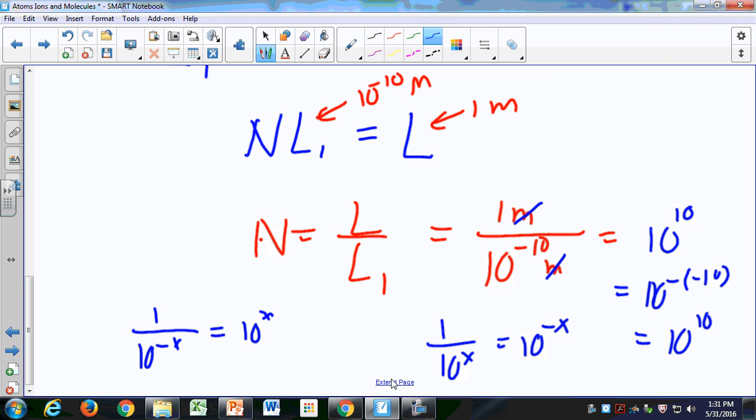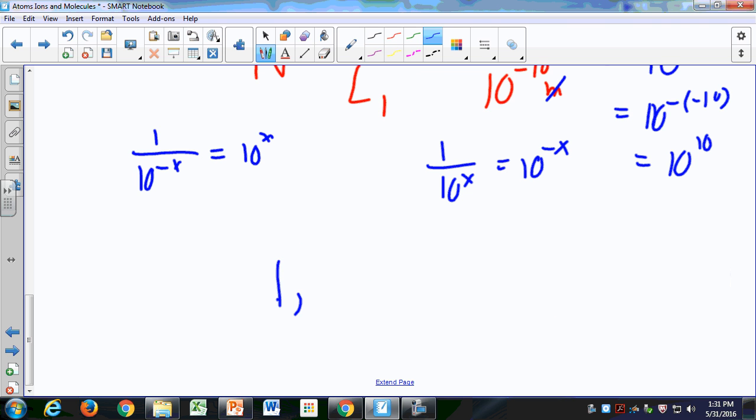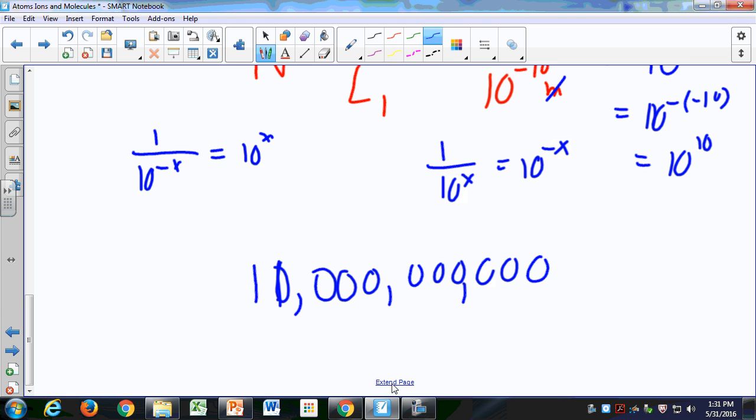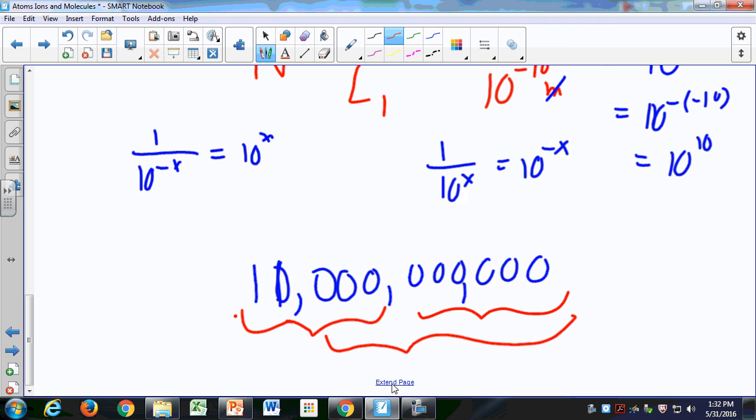So what is 10 to the 10? That is 1 followed by 10 zeros. Right? 1, 2, 3, 4, 5, 6, 7, 8, 9, 10. So that's 10 billion. 10 to the 9th is a billion, so 10 billion atoms.